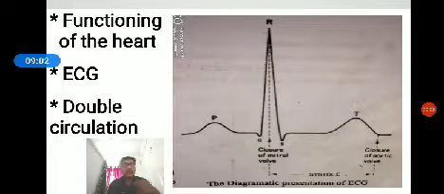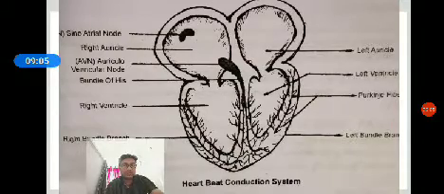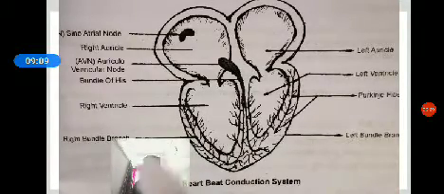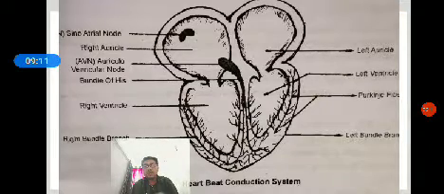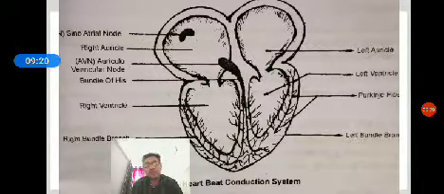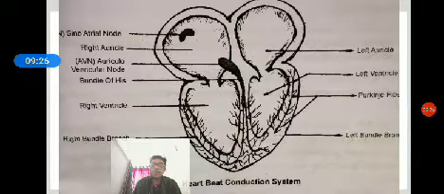Okay. Then double circulation. We are going to see two types. The human heart performs two types of blood circulation, called double circulation. One is impure blood circulation, the other is pure blood circulation. Oxygenated, deoxygenated. The first one is called pulmonary circulation.